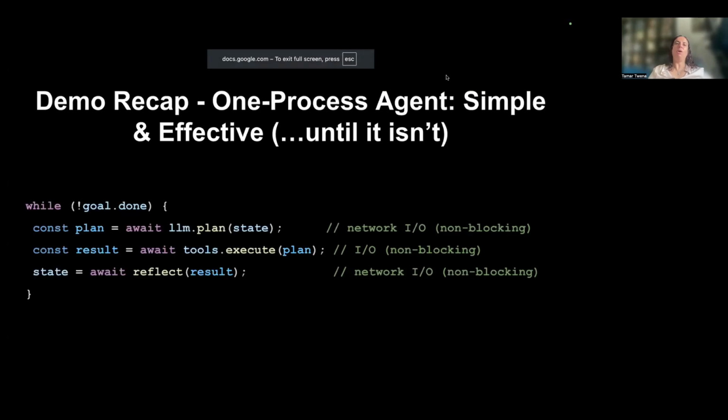All right, so let's recap this demo. So we have one process agent. It was simple, it was effective. We took that loop, we've defined it in a graph, as you saw, with LangChain and LangGraph. And we're doing the plan, we're executing the tools, we're reflecting on the results, we're taking a decision whether we need to continue or not.